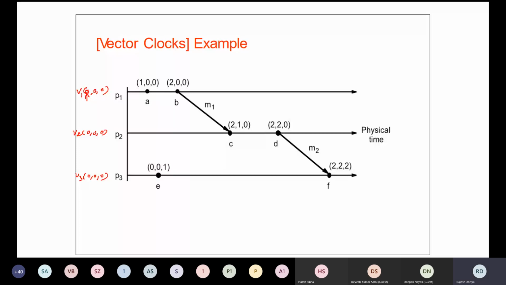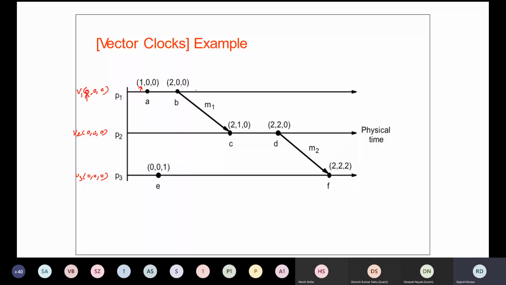Since the event has happened at P1, it will update its local clock value. Now again, one more event has happened at P1 only, so again the local clock value has been incremented by 1.